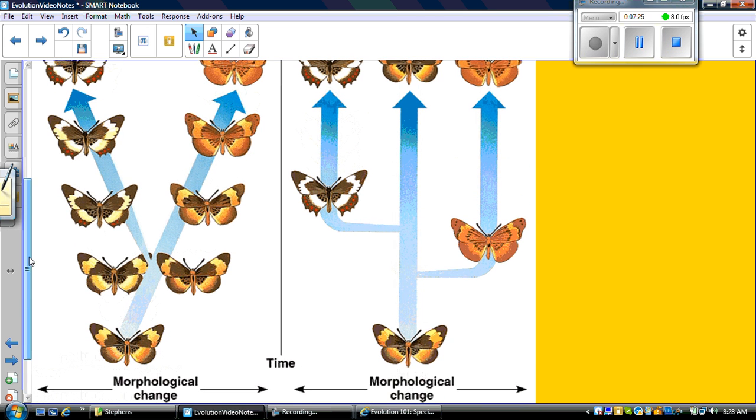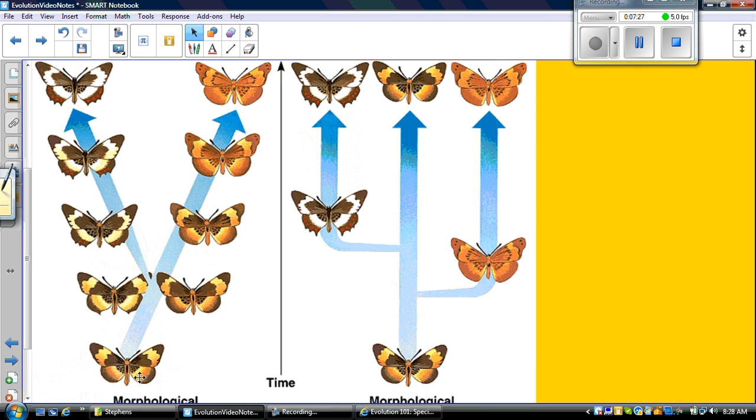Okay, so the first one is a gradualism model. So you take a butterfly, okay, right here, and over time, as it mates with its own species, remember those species have different variations. If you look here, this individual species had yellow and red colorings in their wings. Okay, over time, as they started to mate, some of those butterflies became more yellow, some of them became more red. Okay, and over time, that eventually separated off into 2 different species, more of the red, more of the brown and yellow. And so that took over a long period of time.